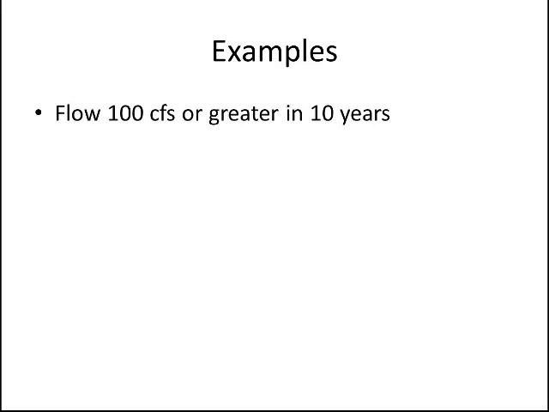So if you flip to your notes on the back of one of your pages here, you should have a sheet that's got a number of examples, and we're going to go through a couple right now together. So let's do the first one. You should look and you should see on the right-hand side of your notes that we've got a table, and it's got some different years and some maximum flow, right? And so in the first question, we want to know the flow that's 100 CFS or greater in 10 years. What's the probability of getting a flow of 100 CFS or greater in 10 years? So I'm going to give you a minute to kind of think about it.